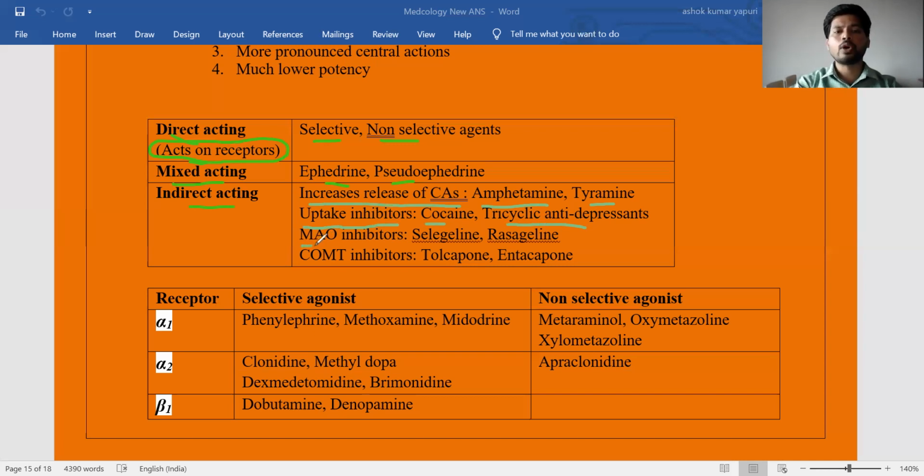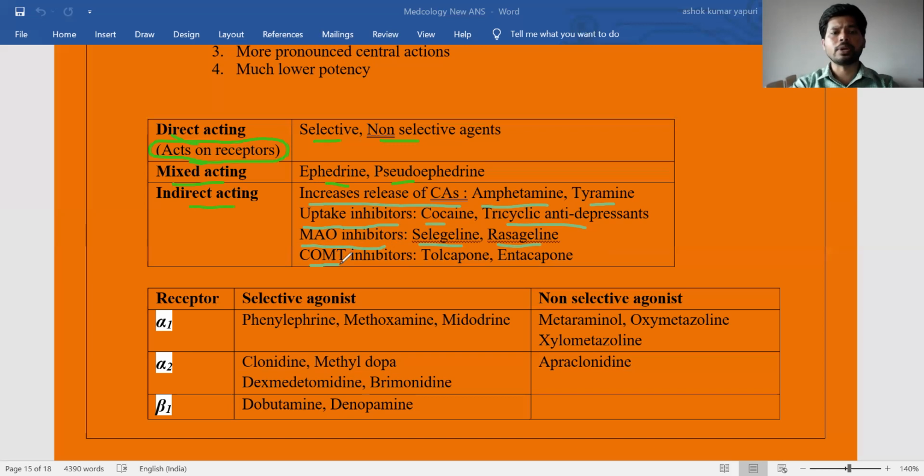Next, monoamine oxidase inhibitors. Monoamine oxidases are the enzymes responsible for catecholamine metabolism or degradation. If catecholamine degradation decreases, then catecholamine levels increase. Examples are selegiline and rasagiline, which selectively block the monoamine oxidase B enzyme and prevent the metabolism of catecholamines, especially dopamine.